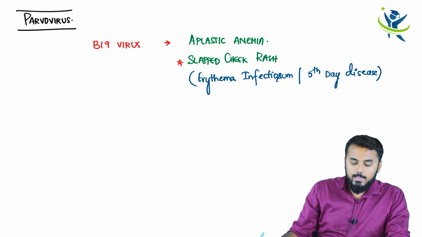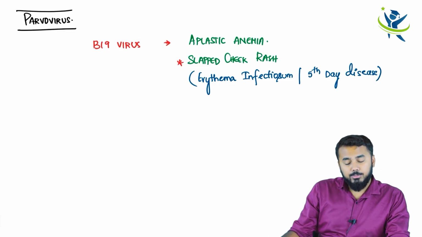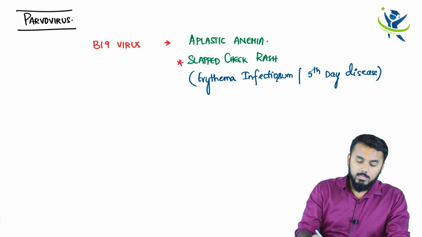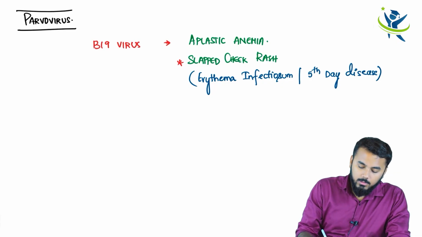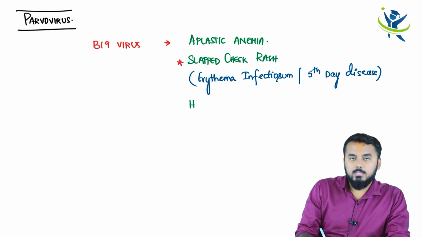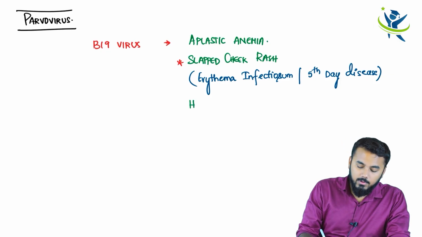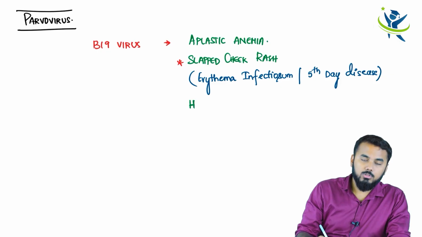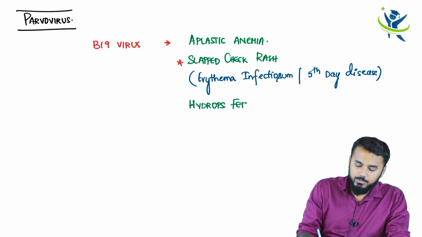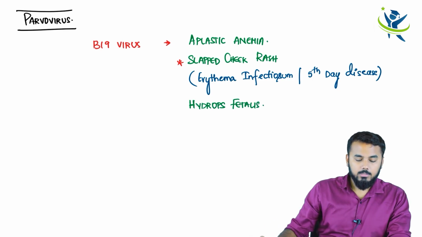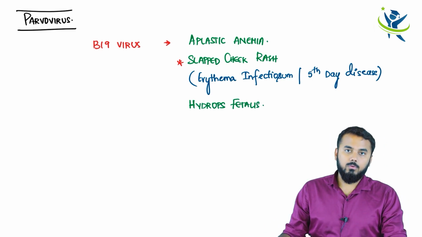And not only that, apart from aplastic anemia and slapped cheek rash, we also see another condition called hydrops fetalis. There is another disease caused by this B19 virus, that would be hydrops fetalis. So this is all you need to know regarding parvovirus.